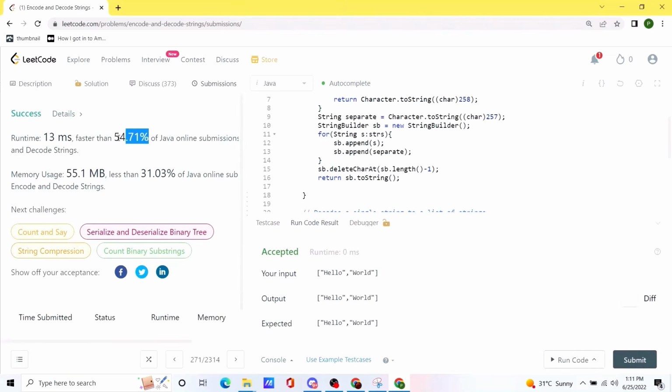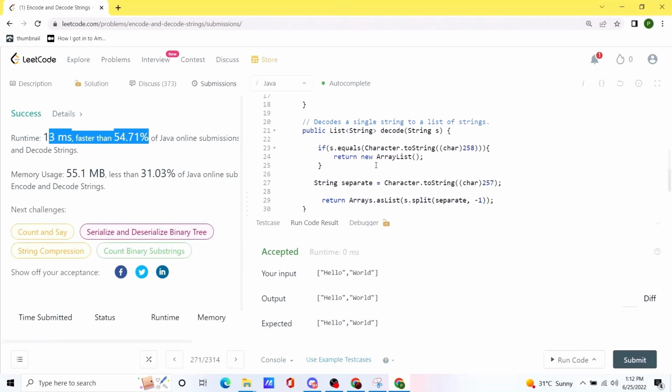And our solution is actually pretty fast compared to a lot of other solutions. It's not most optimal because I did not choose approach 2. And let me know if you want to see the code for approach 2 as well.